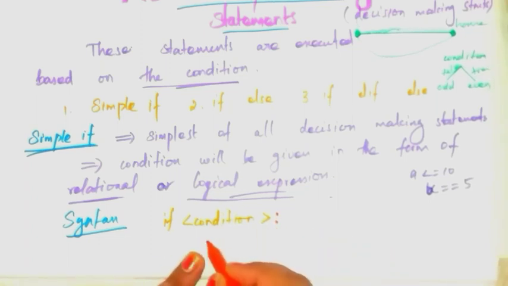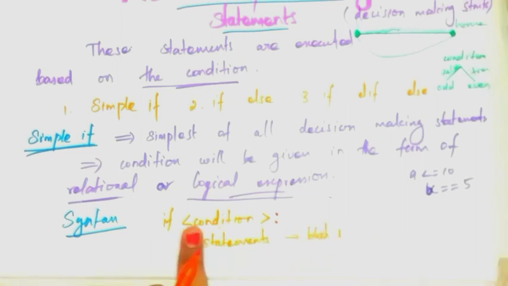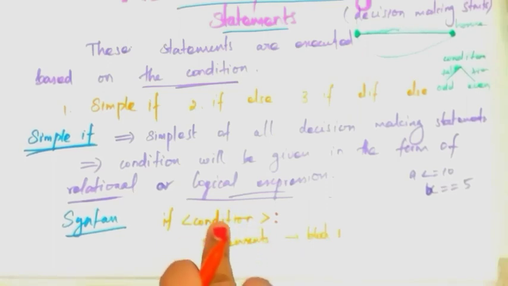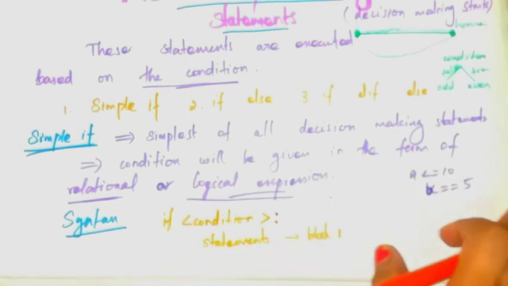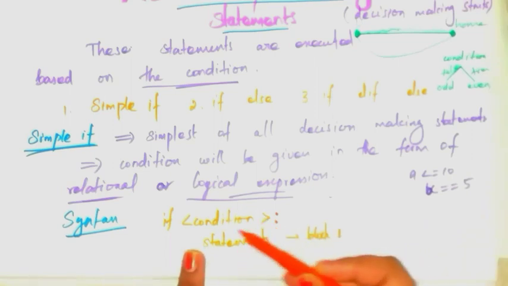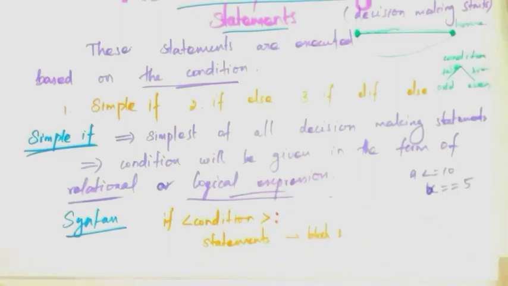After that write the statements. So this is block 1. Here one condition is given and statements are given. If this condition is true, then the block 1 statements will be executed, otherwise nothing happens here.